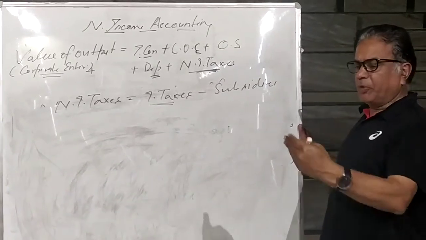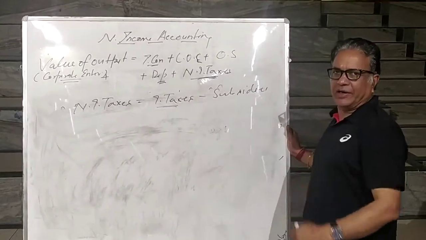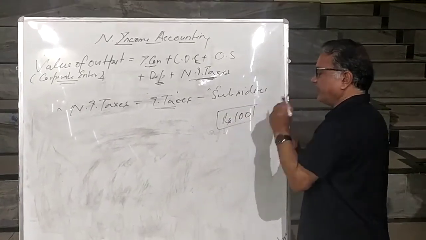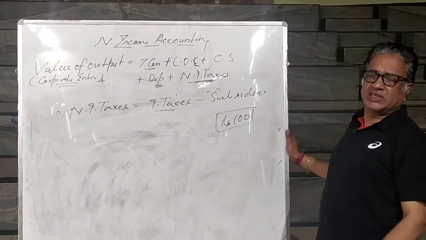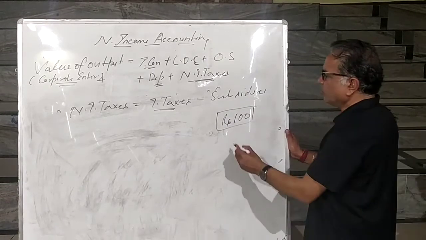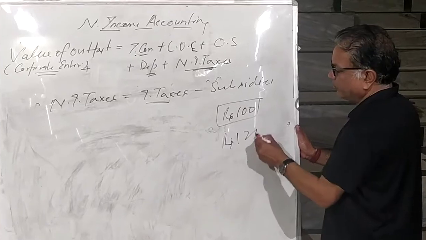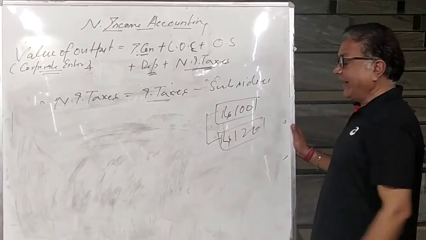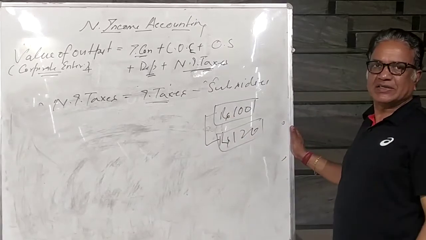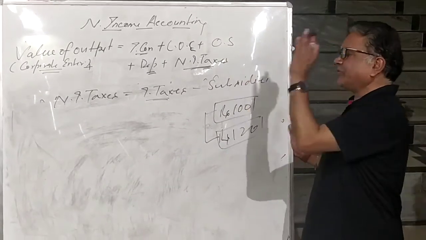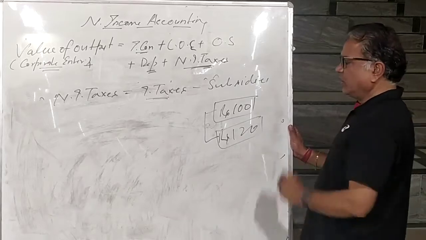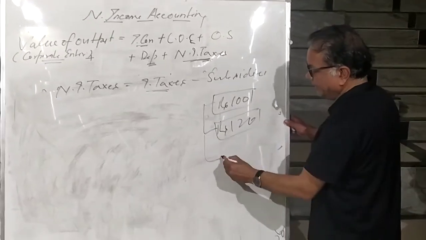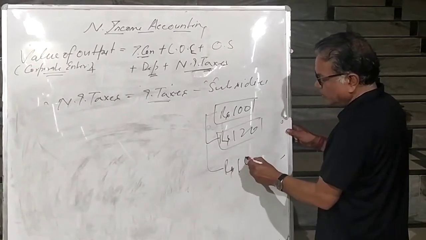Suppose the product comes out of the factory at rupees 100, and government imposes GST of 20%. So what is the market price of the product? 120. So what is indirect tax going to do? The indirect tax is going to increase the market price. Now if government gives a subsidy of rupees 10 over this, what will be the market price? Rupees 110.